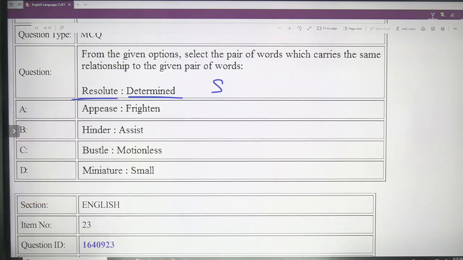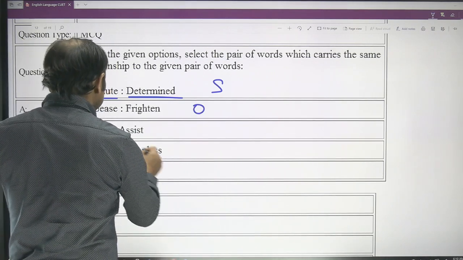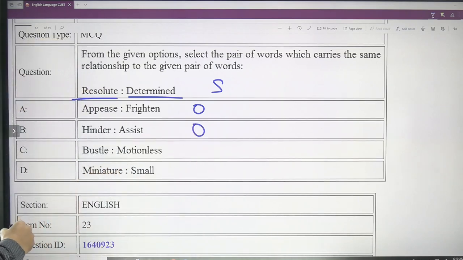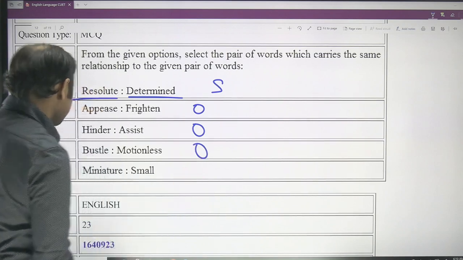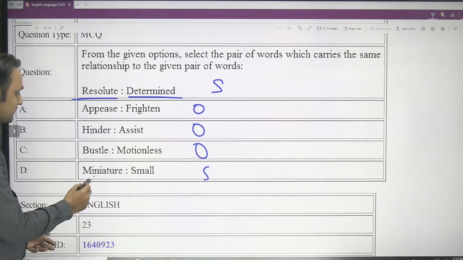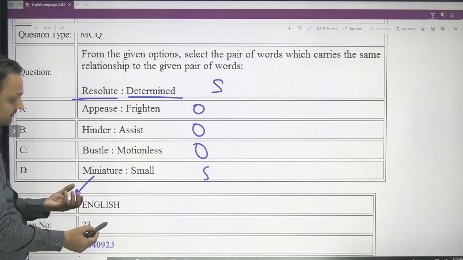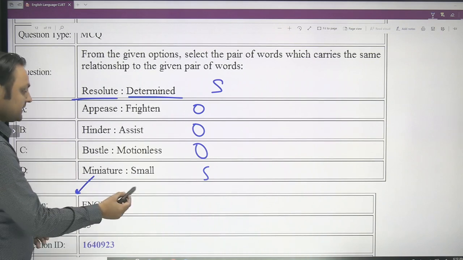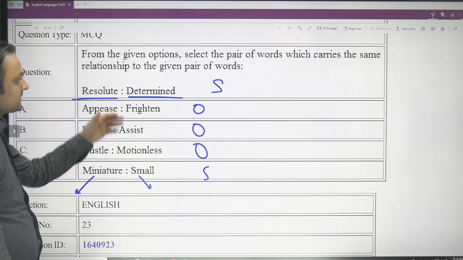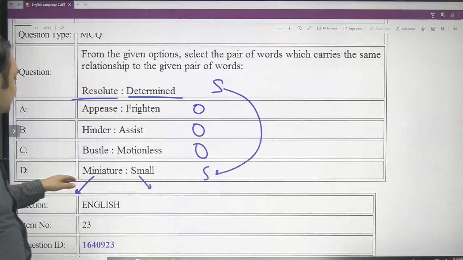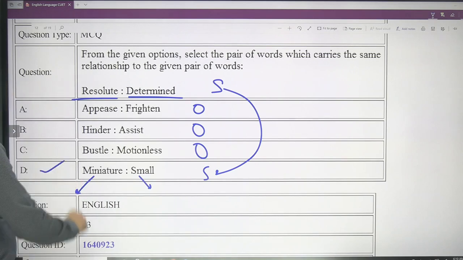So appease and frighten, opposite. Hinder and assist, opposite. Bustle and motionless, opposite. And miniature and small, same. Miniature means small. Something which is a very small version of a bigger, larger object is called a miniature. So these are synonyms, and the given pair is again synonyms. Same to same, the relationship is being shared by option D. So D is the answer in this case.